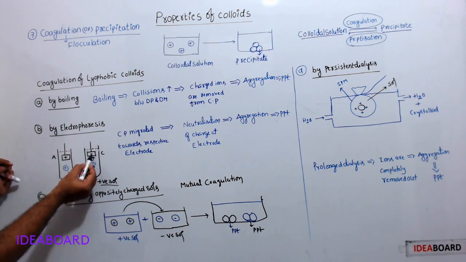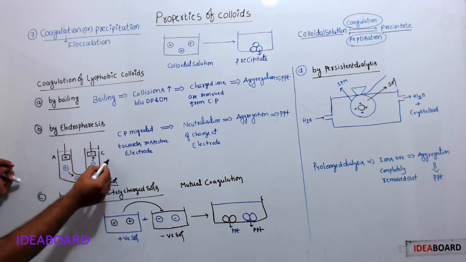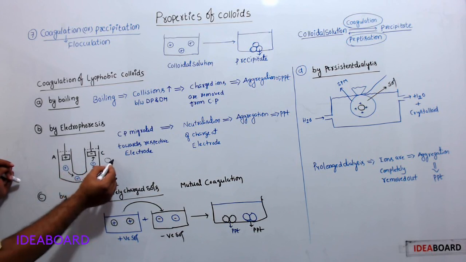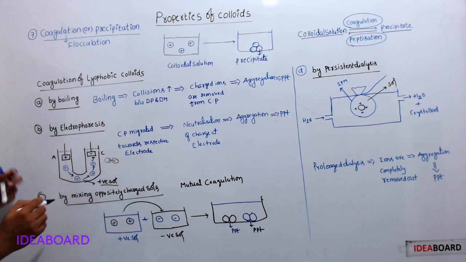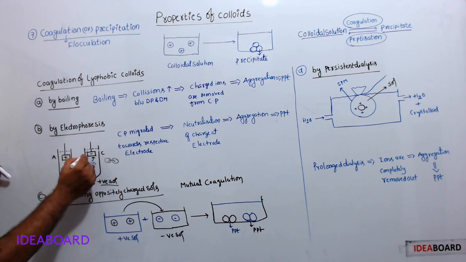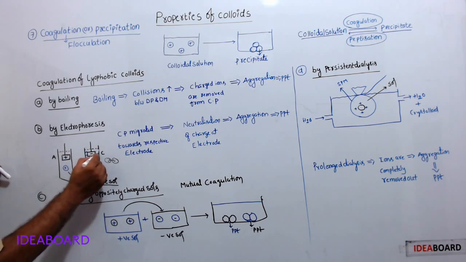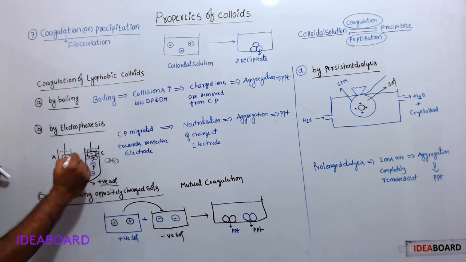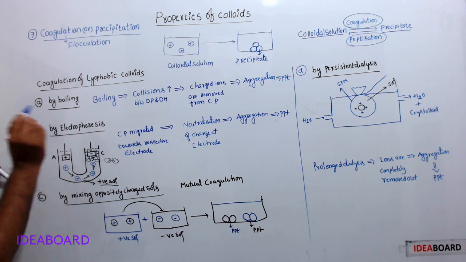This negative charge on the cathode neutralizes the positive charge on the colloidal particle. Therefore, the colloidal particles become chargeless. So these start to attract each other, aggregate together, and form a precipitate over the cathode. So this is nothing but precipitation.